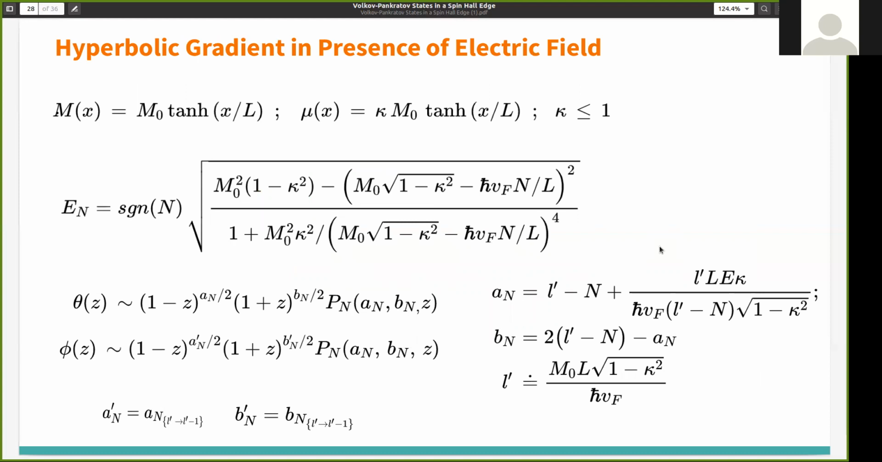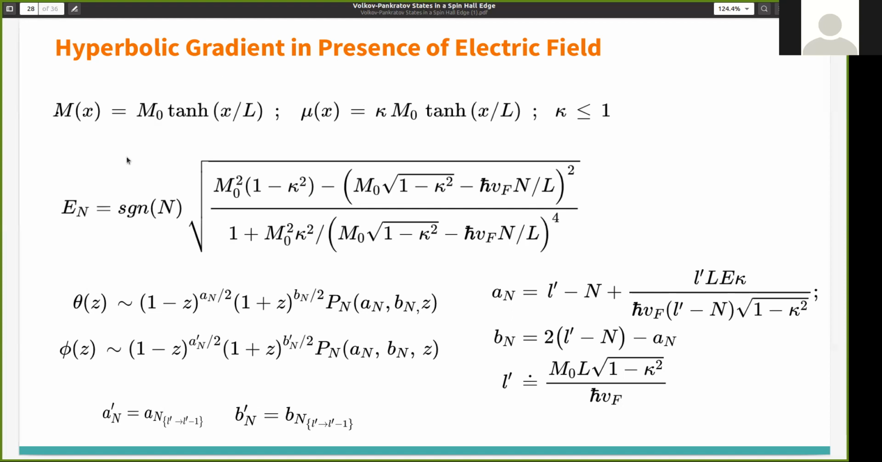Now we have switched on an electric field, with a spatial texture similar to the magnetic field, κ m0 tanh(x/L). Here κ is less than or equal to 1, because I have already shown that when κ becomes 1, the electric field and magnetic field become equal. There is a clear topological phase transition.